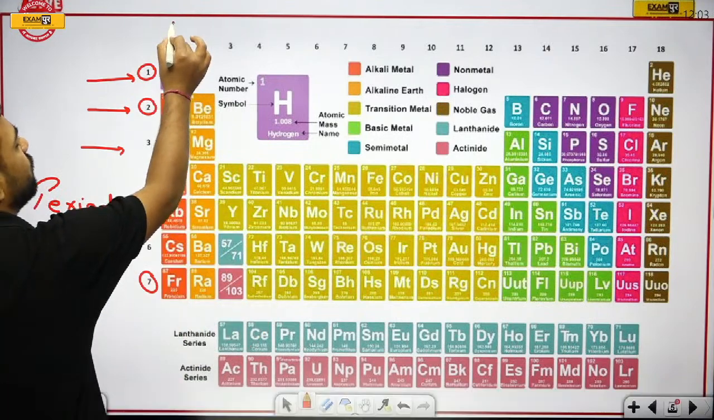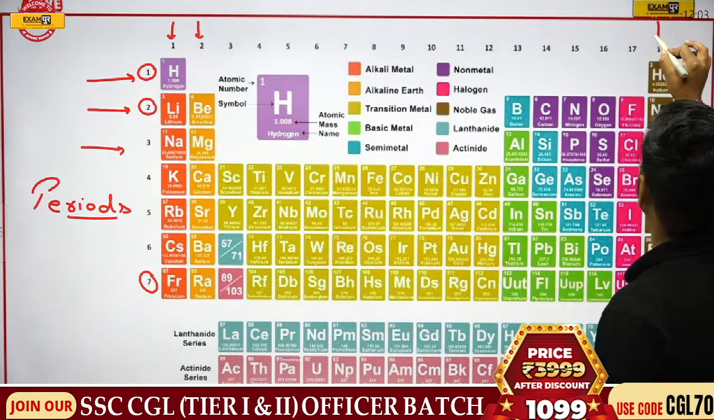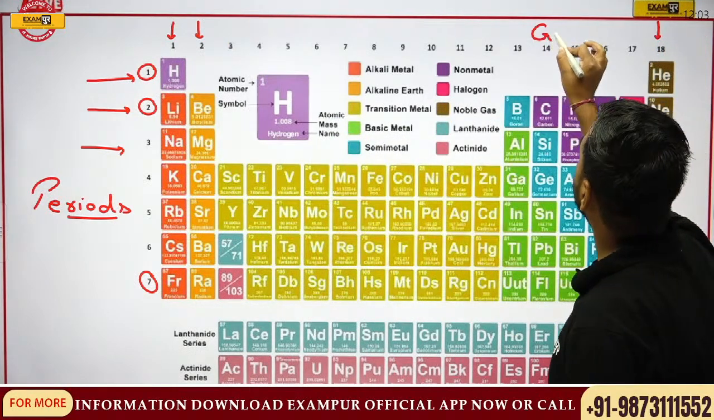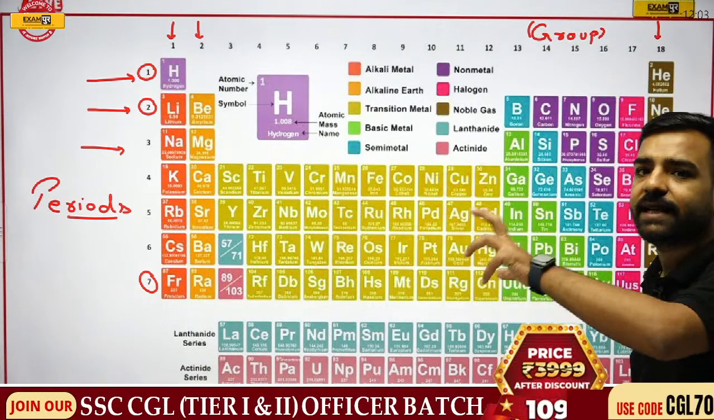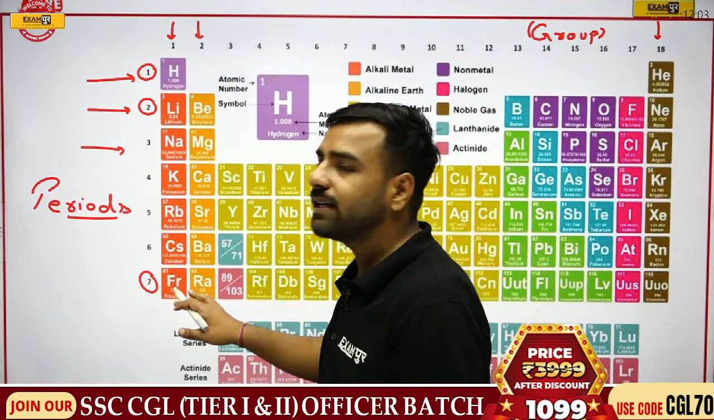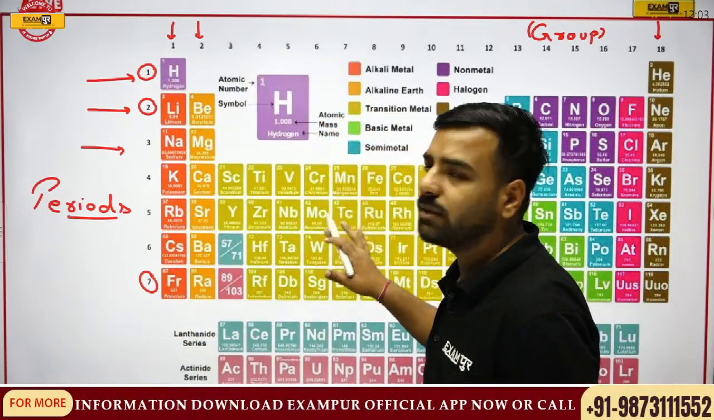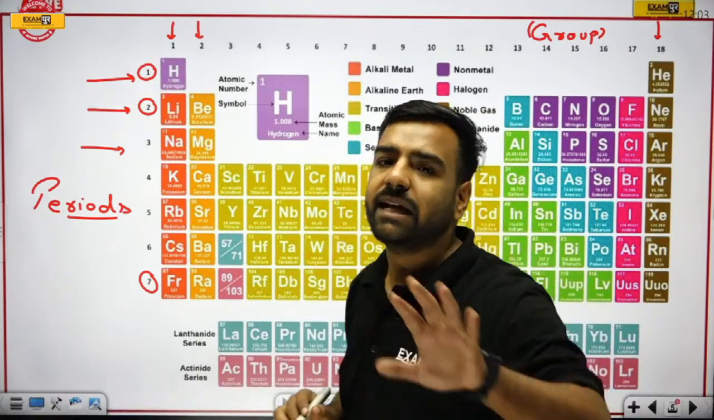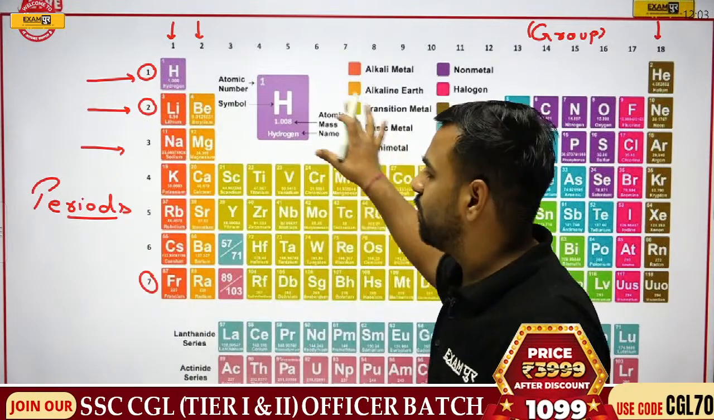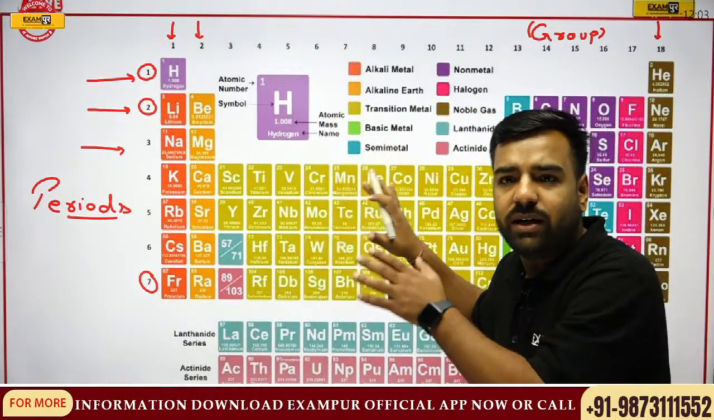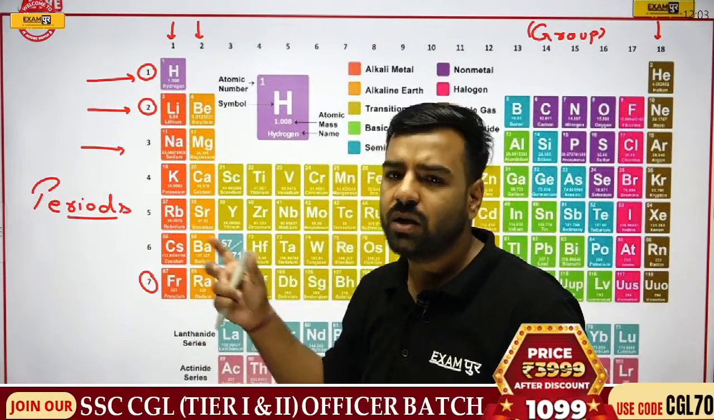In a similar manner, if I go with these columns, there are a total of 18. So if someone asks me about the groups, there are 18 groups. Very important, please do not forget. How many groups are there? There are 18 groups. How many periods are there? There are 7 periods. Now, if you are able to understand this periodic table, then you can solve any type of question. Whatever question is asked in the examination from chemistry, most of the questions will get solved if you understand this periodic table. We will be having other questions as well, so we'll be discussing that.